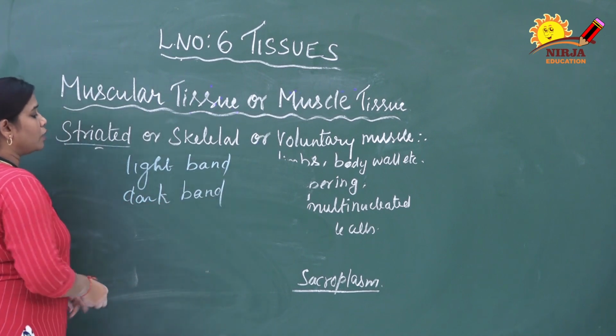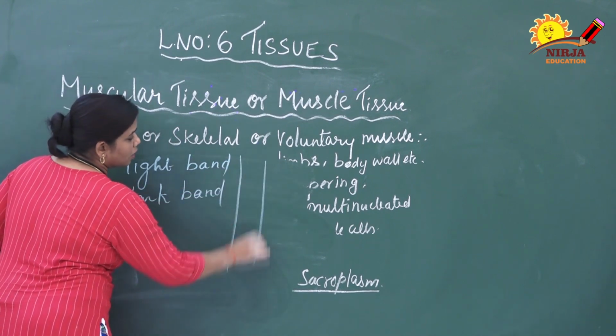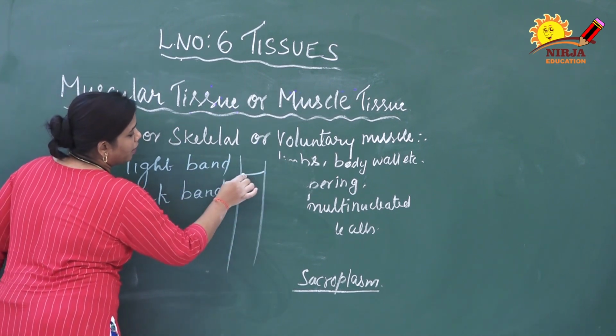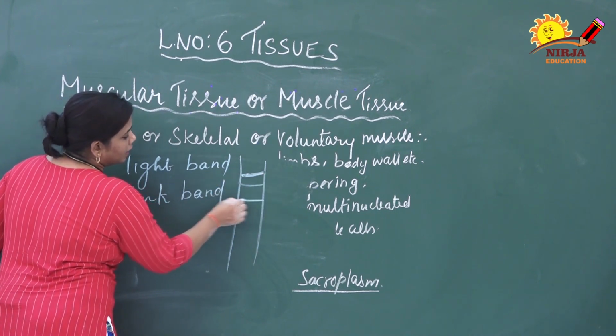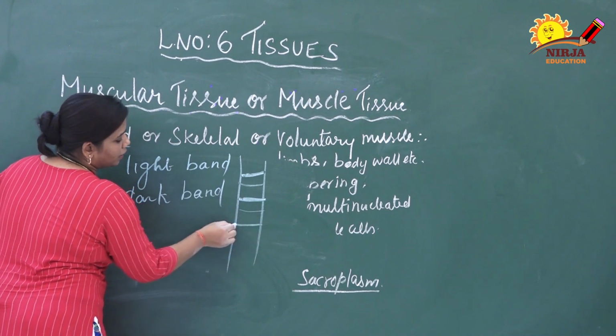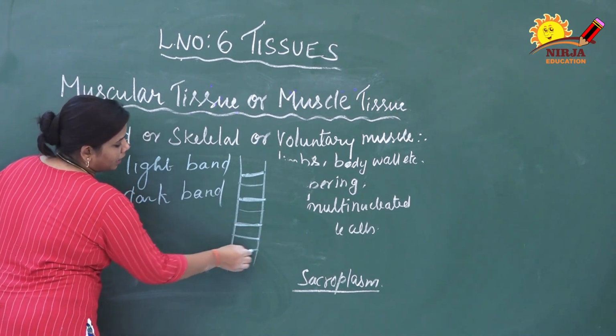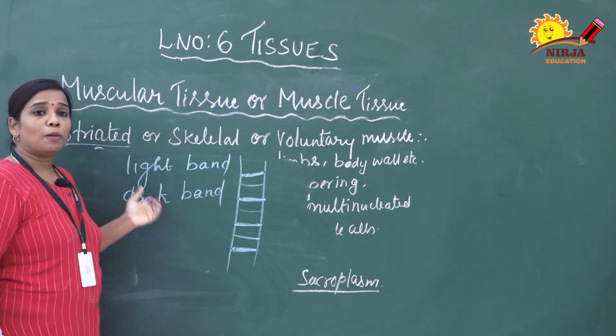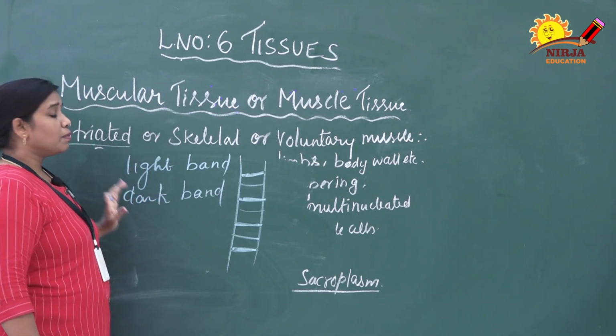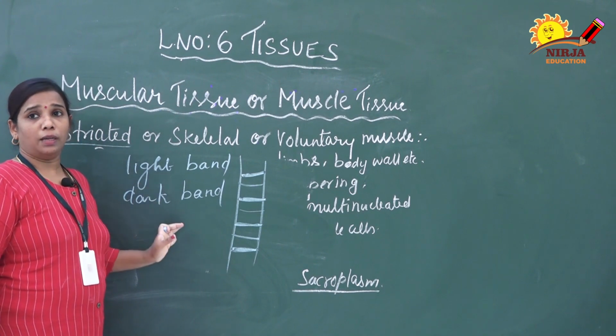You can see the image also. These bands are present alternately: if this is a dark band, next is light, then dark, then light, then dark, light, dark. This way the bands are present alternately. That's why this muscle is called a striated muscle.